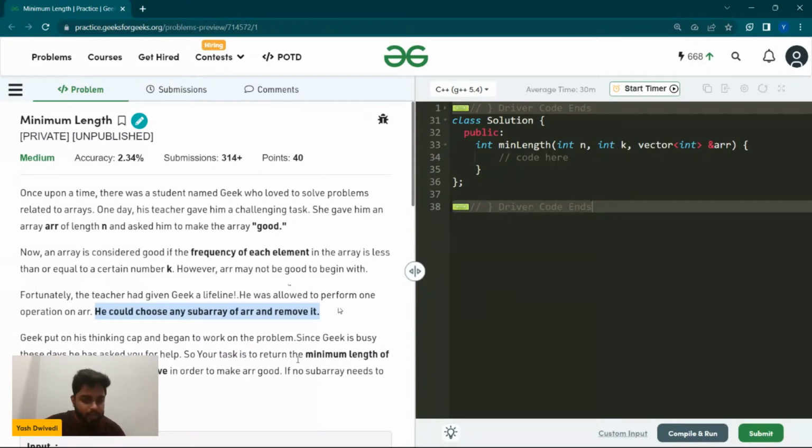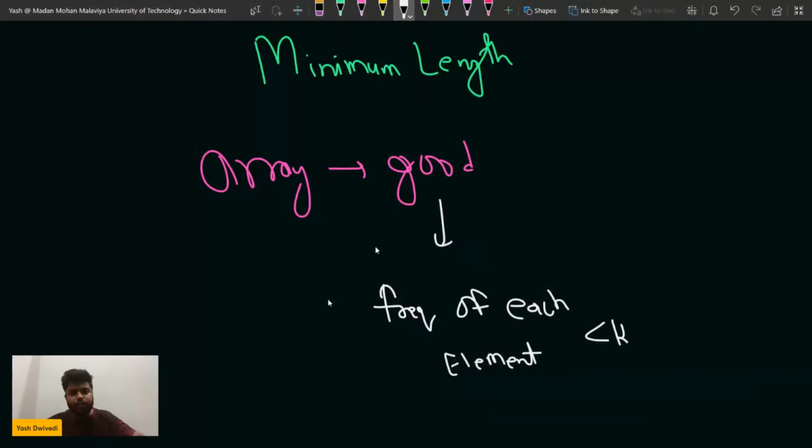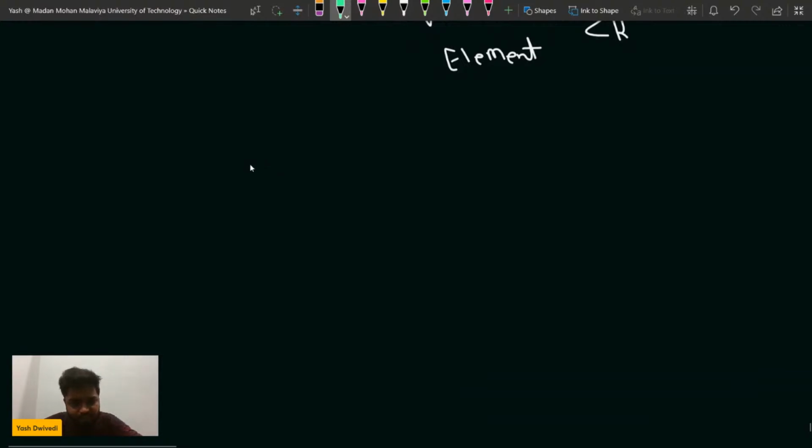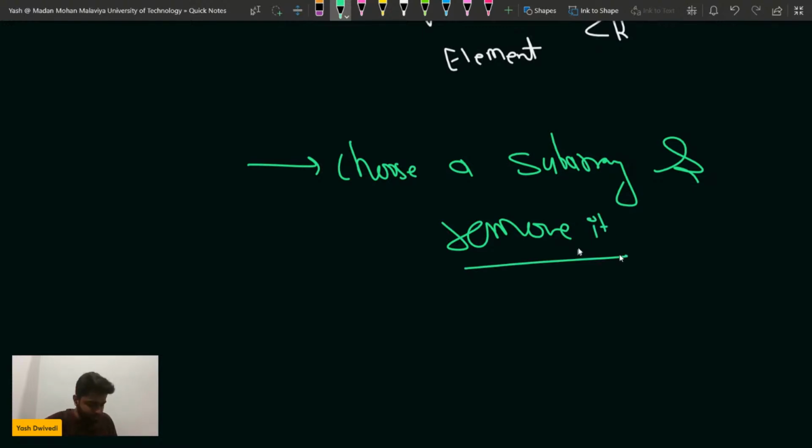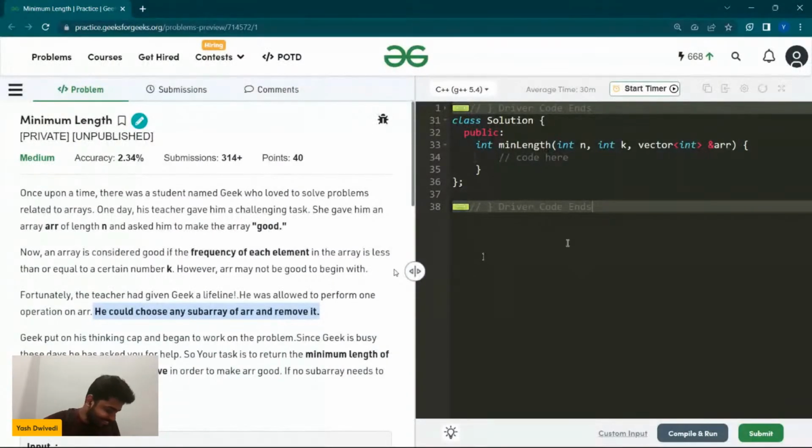Okay. So the teacher has given Geek a lifeline: he is allowed to perform one operation on the array, and he can choose any subarray and remove it. So the thing is that you can choose a subarray and remove it. That is what we can do with this particular question.